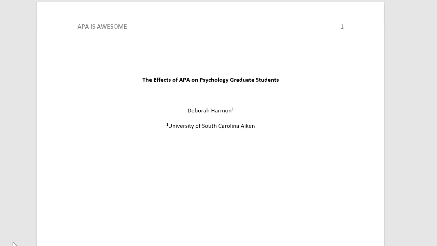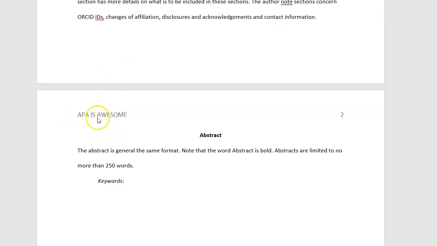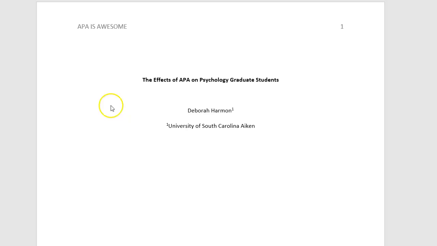Now, for the 7th edition professional paper, we're going to start by talking about the heading. At the very top of your paper, you're going to insert the page numbers on the right side, and on the left-hand side, you're going to include a shortened version of your title, not to exceed 50 characters or spaces in all caps. And what you'll notice about the heading is that it's going to be the same on every single page. This is different from the 6th edition, but in the 7th edition, page numbers and a shortened version of your title, not to exceed 50 characters or spaces in all caps, is all you need.